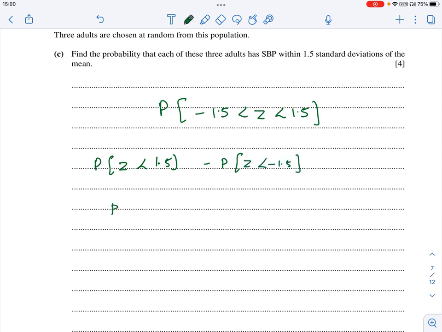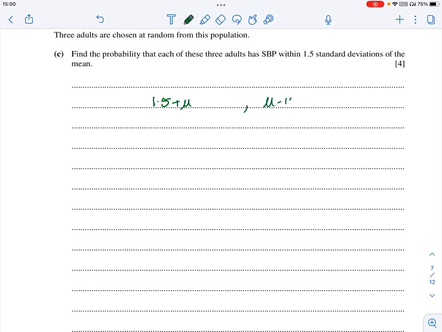Let me do it out clearly. He is asking, find the probability that each of these three adults is within 1.5 standard deviations from the mean. So mu minus 1.5 sigma or mu plus 1.5 sigma. So probability of mu minus 1.5 sigma is less than X is less than mu plus 1.5 sigma.